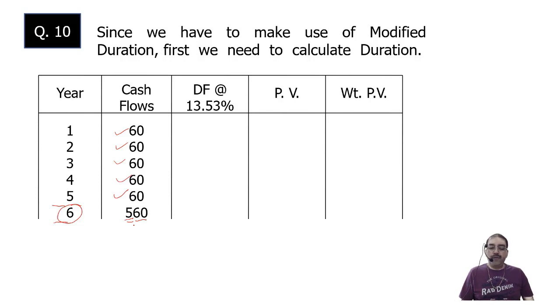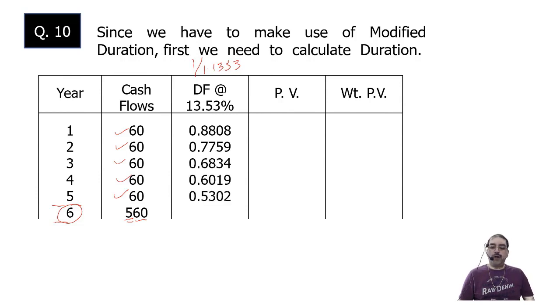Discounting factor at 13.53%. How to calculate? I told you, 1 divided by 1 plus k on the calculator. K is 0.1353. So 1 divided by 1.1353, you will be getting first value 0.8808. Press the equal to function again, you will get 0.7759, 0.6834, 0.6019, 0.5302, and 0.4670.